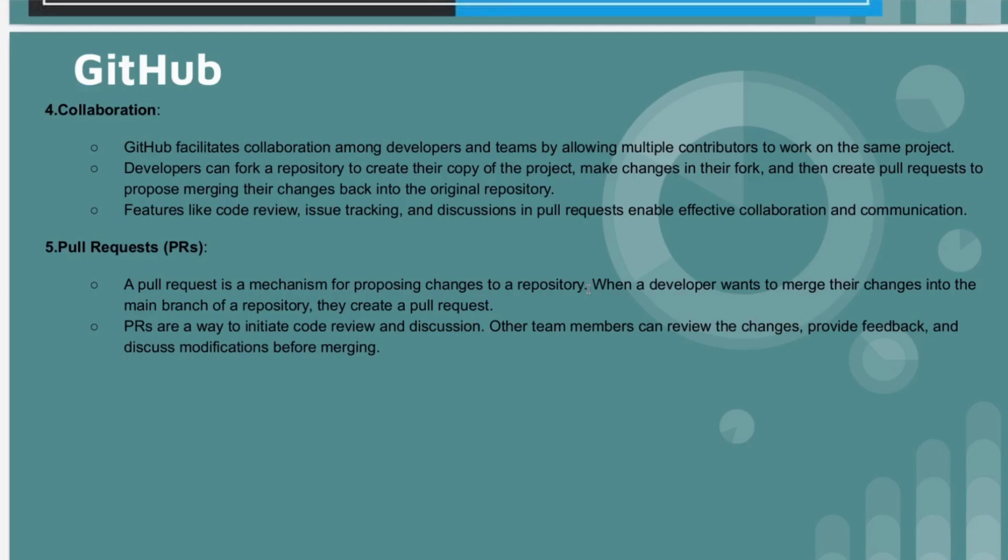Then the reviewer will review the code. If everything looks fine, he will approve the pull request, and then anyone from your team can merge that specific branch code to the main branch. So that is the main use case of a pull request.